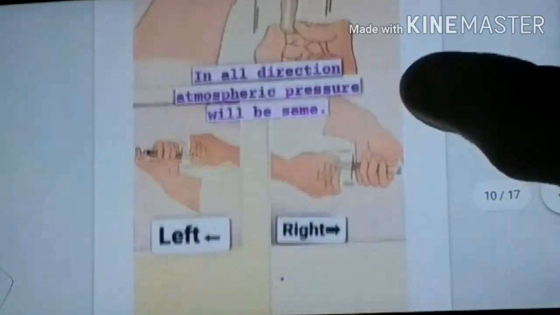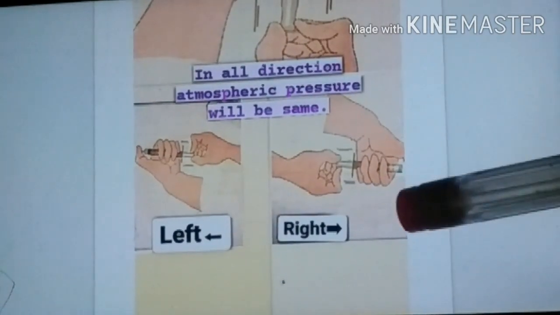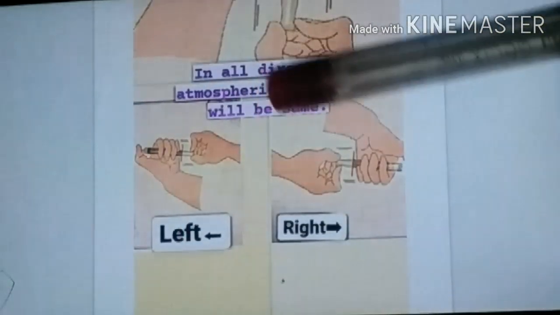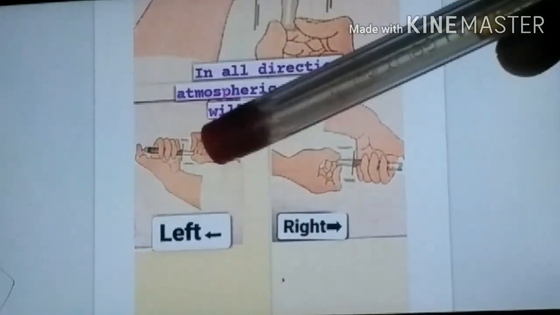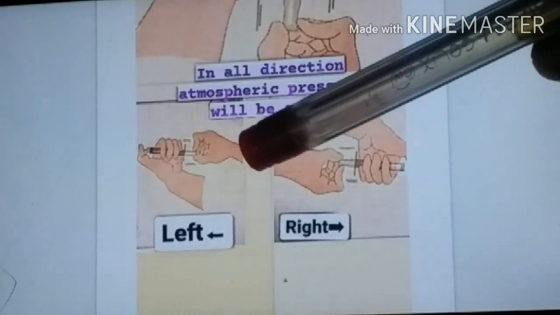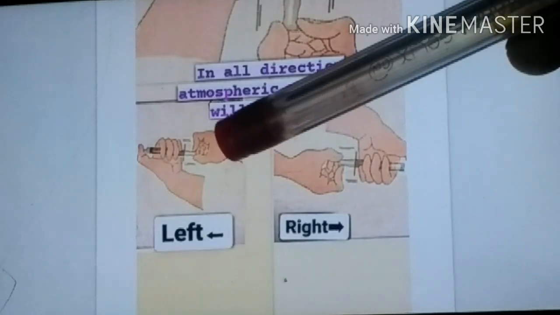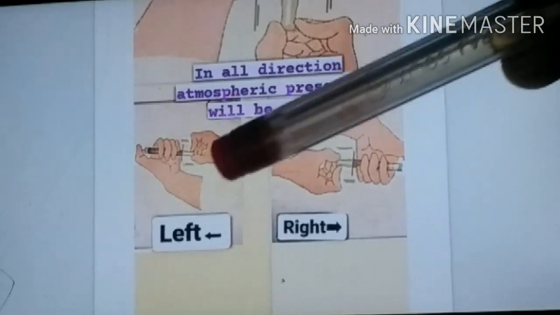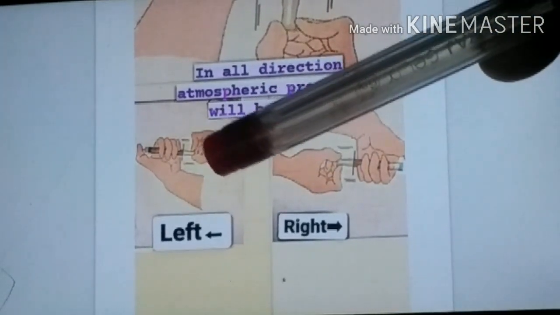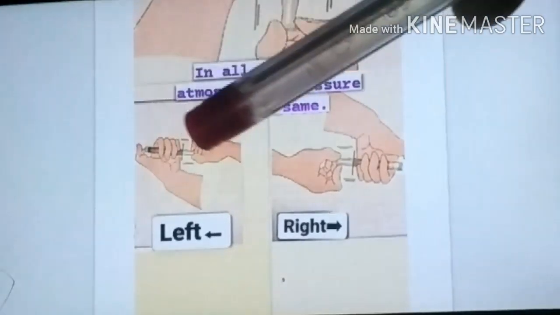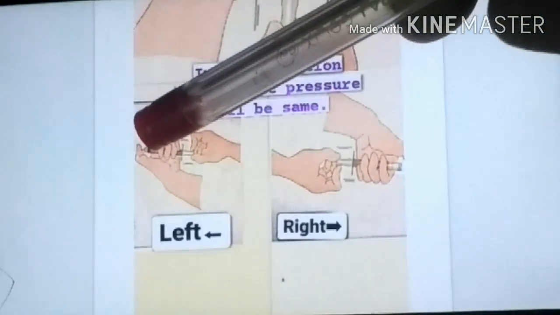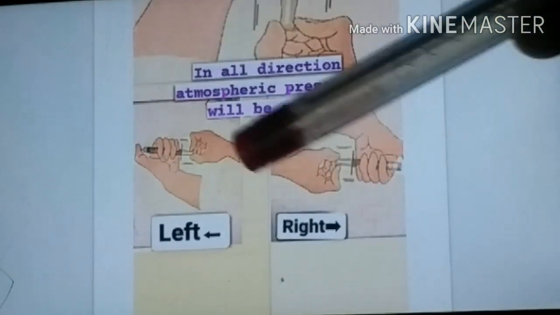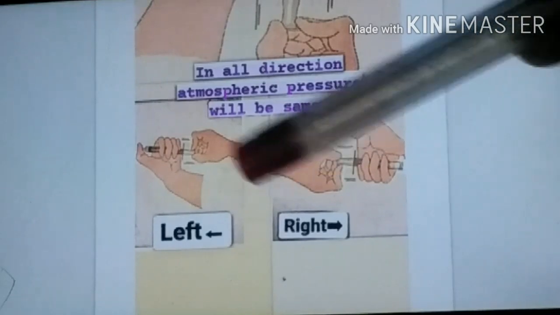When the syringe is held in the right or left position, and the piston is pulled out and then released, let go, what we have observed is that the piston goes automatically to a certain point, as in the vertical position.